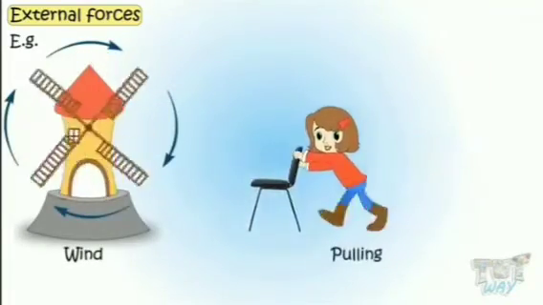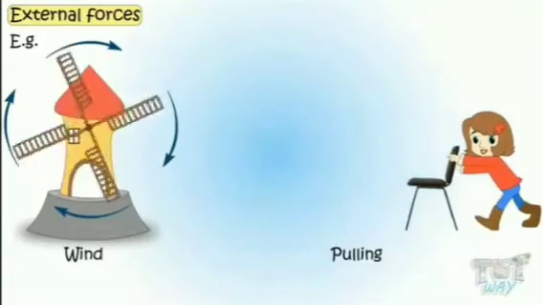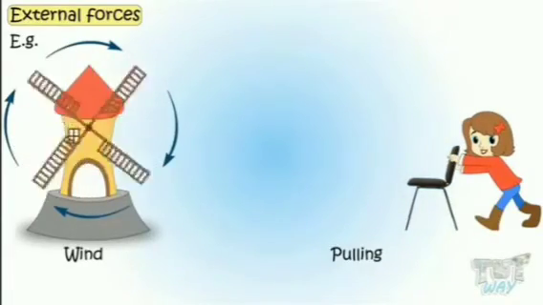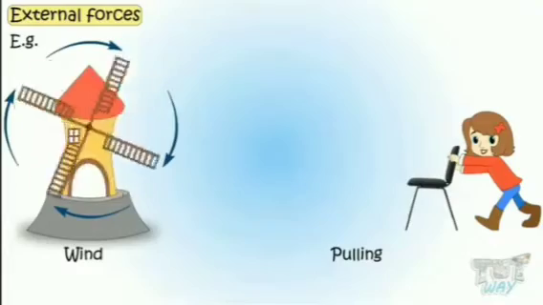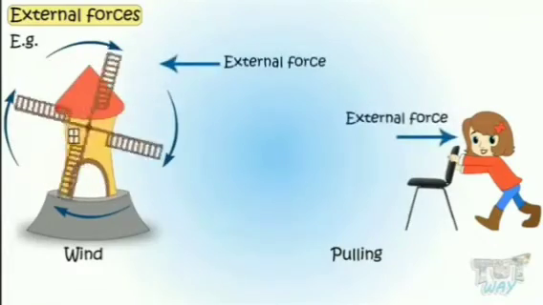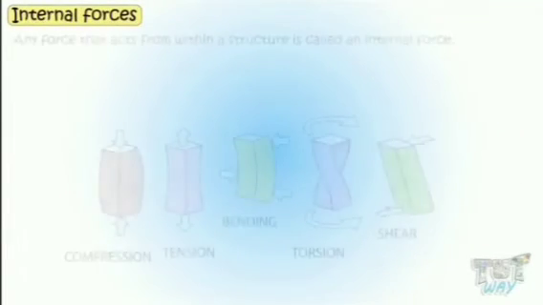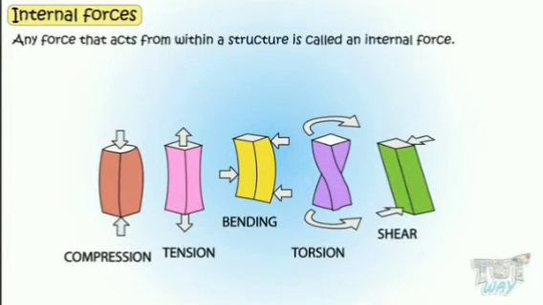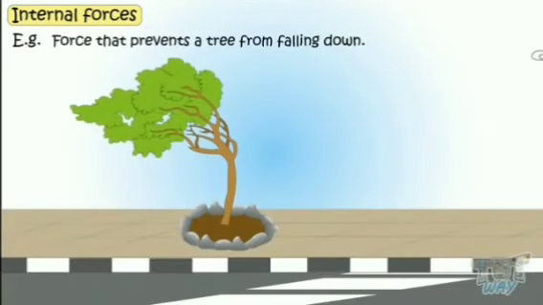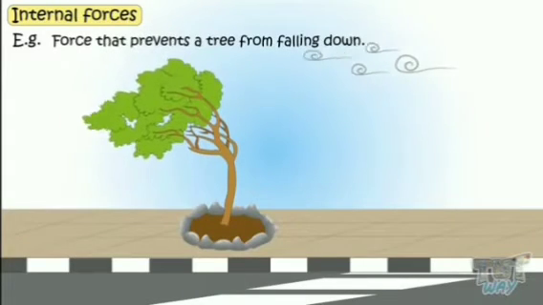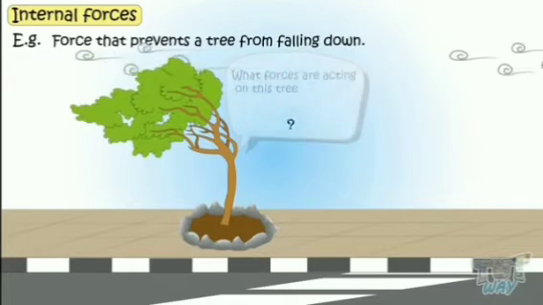Examples: wind, pushing, pulling. These are all examples of external force. Internal force: any force that acts from within a structure is called internal force. Examples: compression, tension, bending, etc.